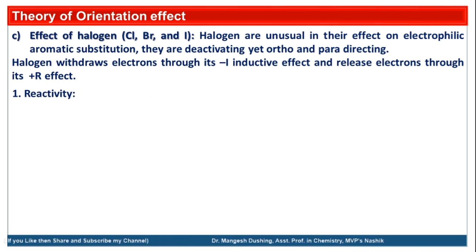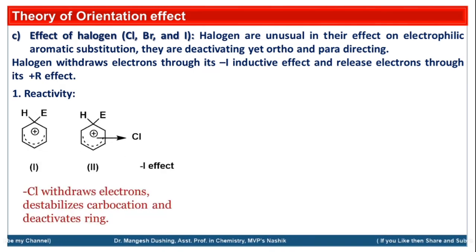First we'll see the reactivity. What is the effect of this minus I effect and plus R effect on the reactivity? Cl withdraws the electron and destabilizes the carbocation. The sigma complex will be destabilized. Because of that, the rate of the reaction will be slower because that deactivates the ring.